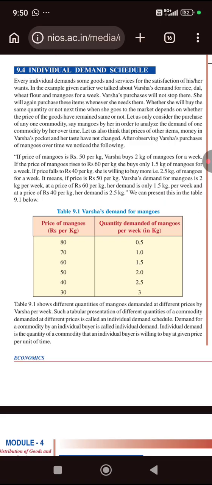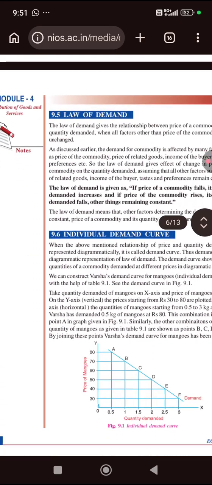So the law of demand is illustrated in table 9.1. As the price increases, the quantity decreases. At 80 rupees per kg of mangoes, only half a kg is bought, but as the price of the commodity decreases, the demand increases. So at 30 rupees per kg, 3 kgs of mangoes are bought.